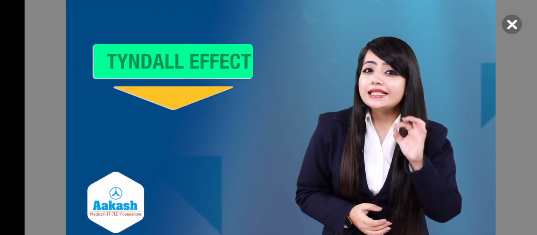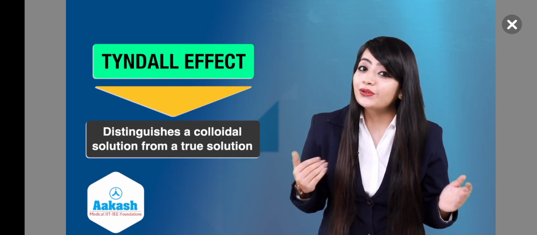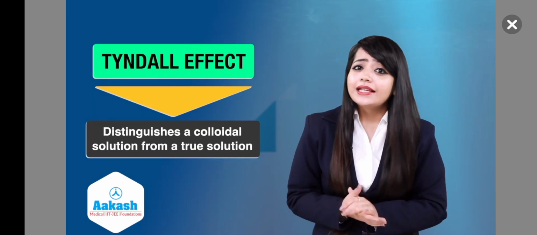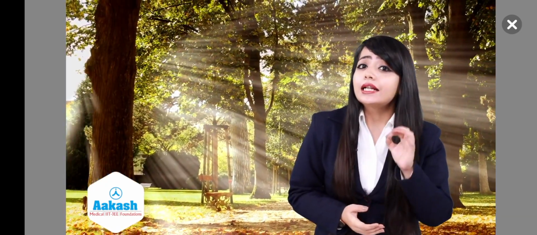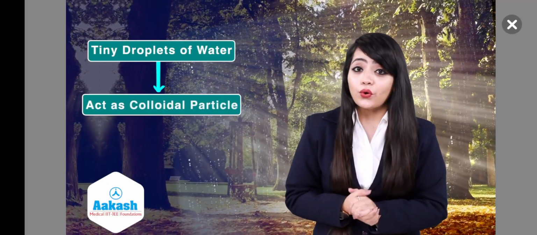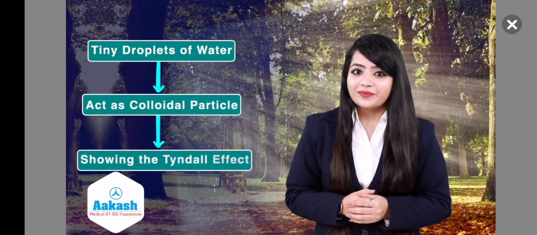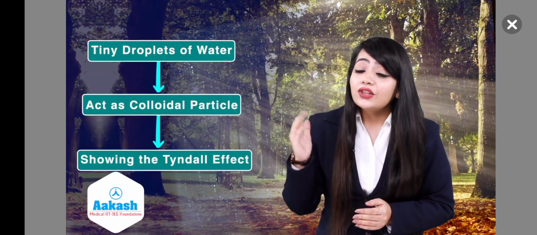So, from this we can conclude that Tyndall effect can be used to distinguish a colloidal solution from a true solution. So, can you now explain what was happening in the case of sunlight passing through canopy of forest? The tiny droplets of water in mist act as particles of colloid dispersed in air, hence showing the Tyndall effect and making the path of light visible.